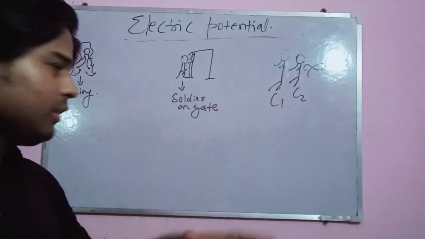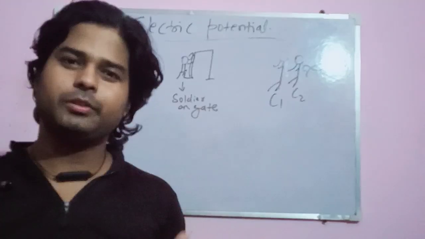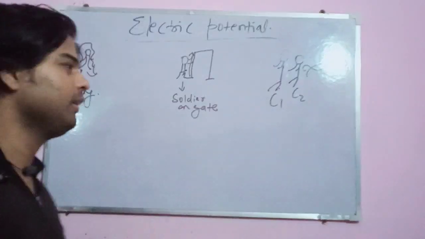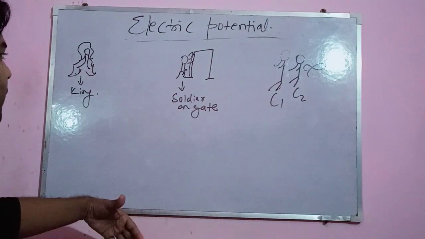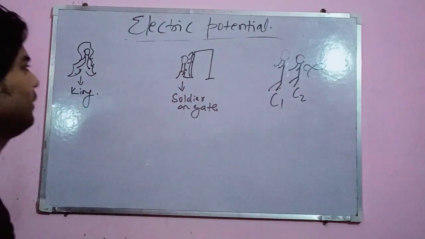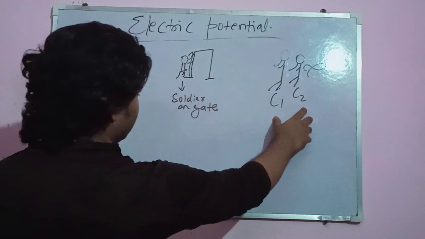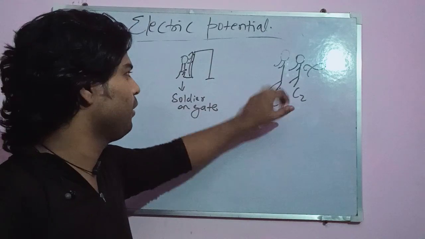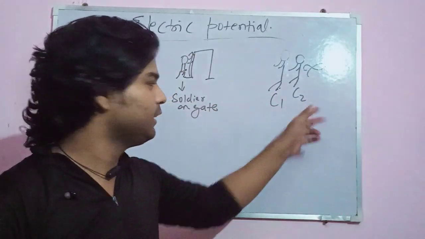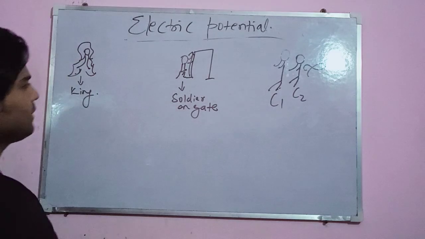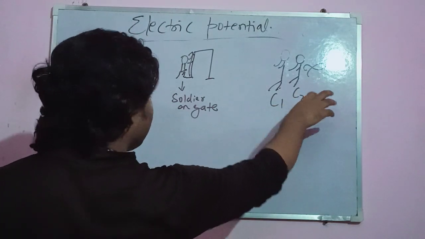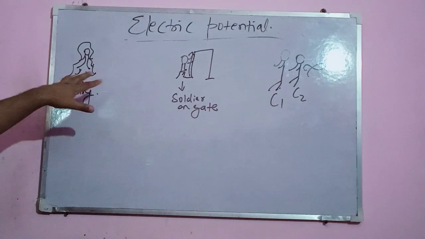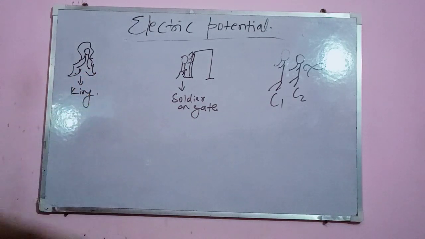Now let me give an analogous example to explain what electric potential actually is. I have explained it in a very theoretical way, but this time let's have a mechanical feeling of it. Suppose there are two complainants, C1 and C2. C1 is bigger and C2 is smaller. I mean C1 has more complaints, C2 has fewer. They start a journey from somewhere far away, their house, to meet the king and tell him about their complaints and problems.